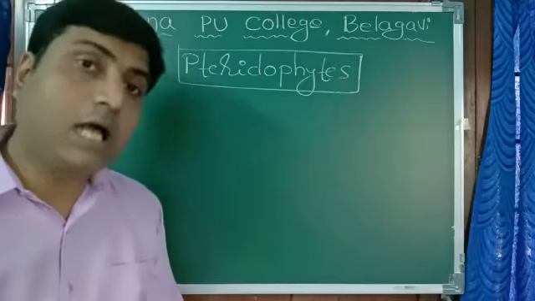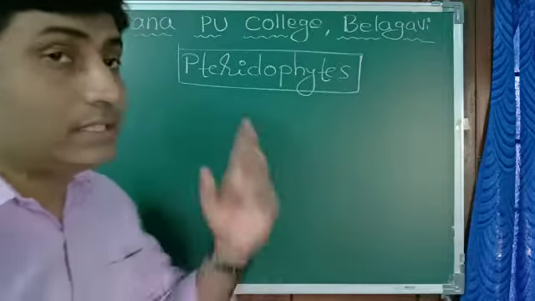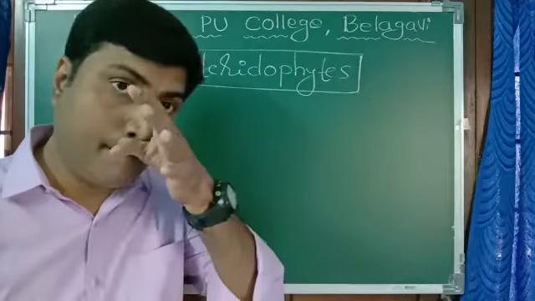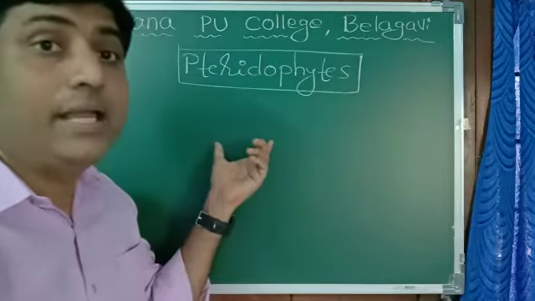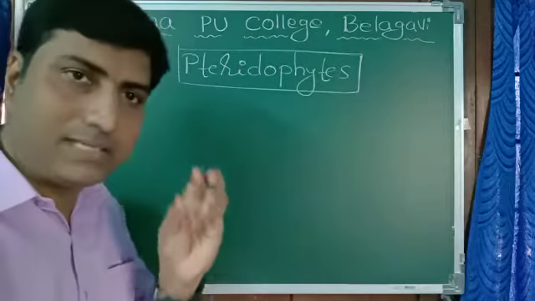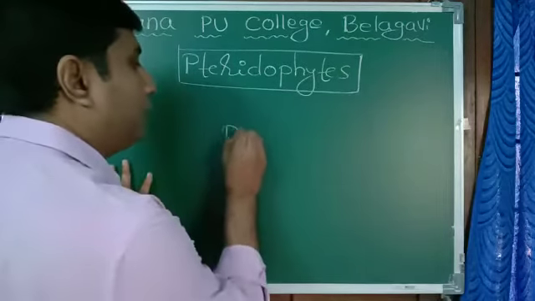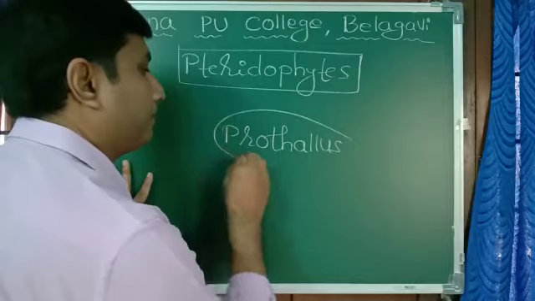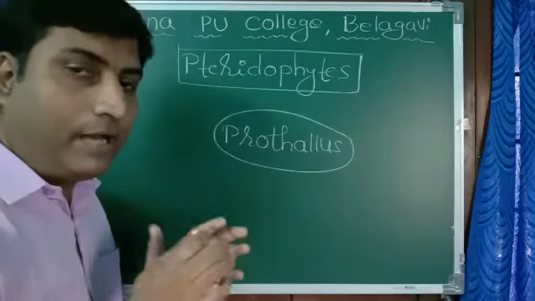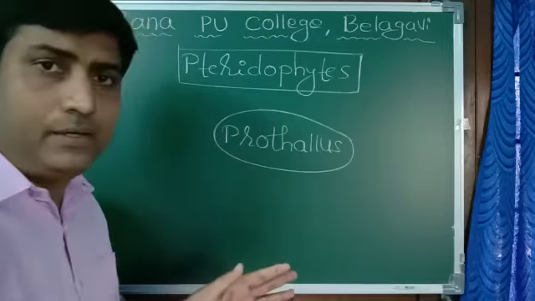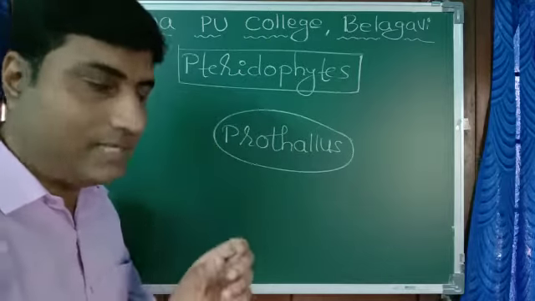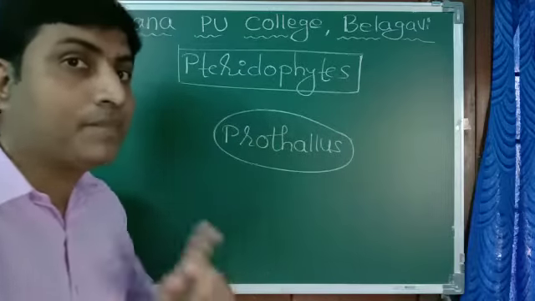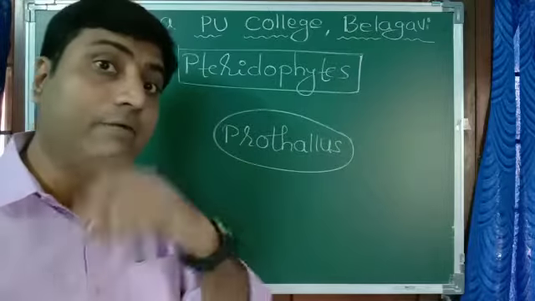Now in pteridophytes also, we observe the same kind of alternation of generation as we observed in case of bryophyte. But the only difference here is that the gametophyte is of very small size and small duration, and we call it prothallus. As compared to bryophyte, where gametophyte is independent, here it is independent, okay, but it is of very small size. Similarly, here sporophyte and gametophyte are developed separately. In case of bryophyte we have seen that sporophyte develops on gametophyte.